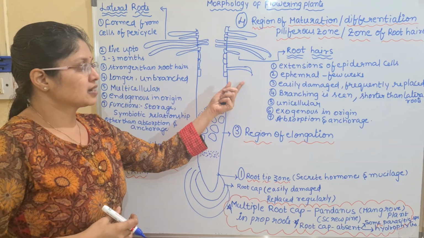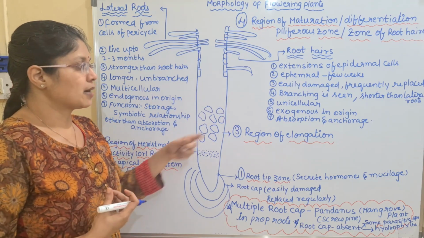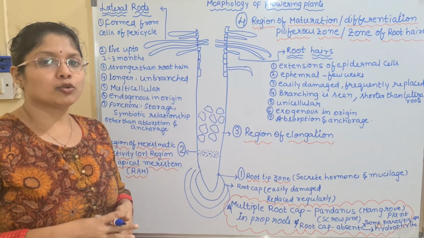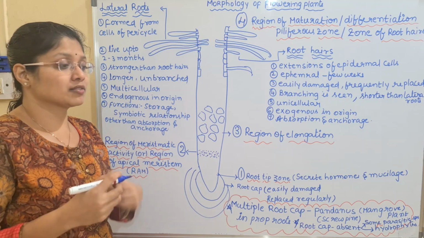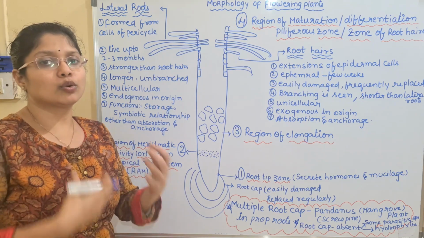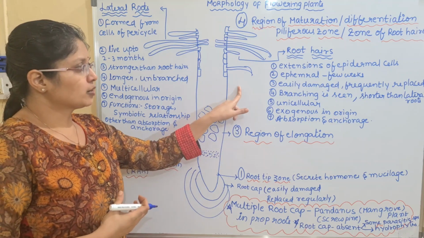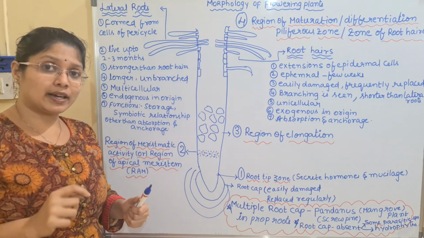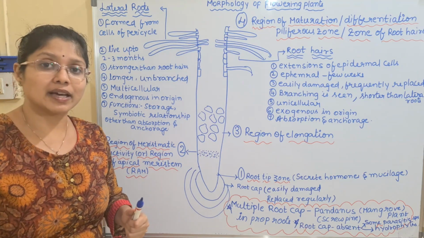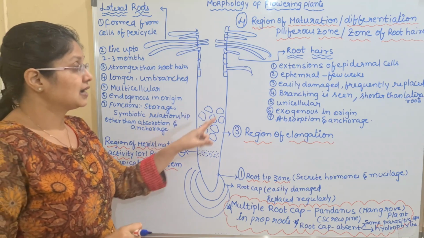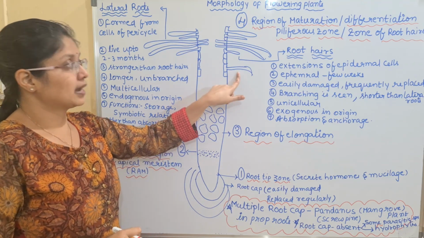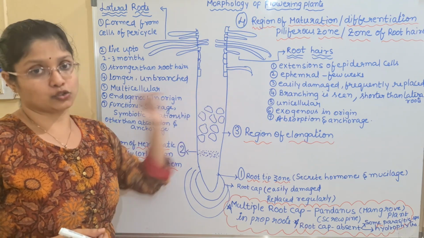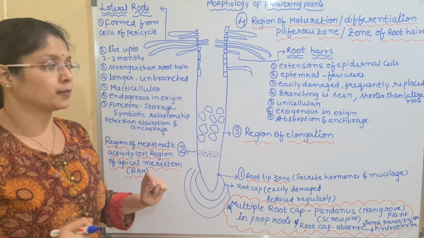They are easily damaged. They are very delicate structures. They are easily damaged, and they will be frequently replaced in the root system. In order to maintain the number, these root hairs will die, and later new root hairs will form. Another important point here is that branching can also be seen. We all know the primary root will bear the secondary root. The secondary root will bear the tertiary rootlet. So these root hairs also have a branching pattern. They can even form branches, but they are unicellular in nature.